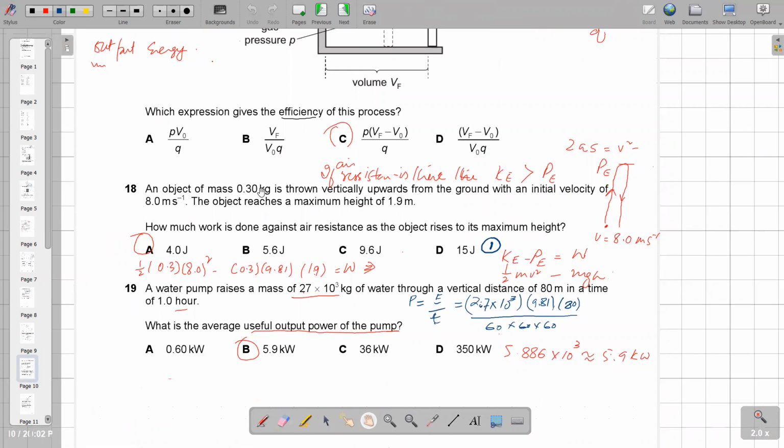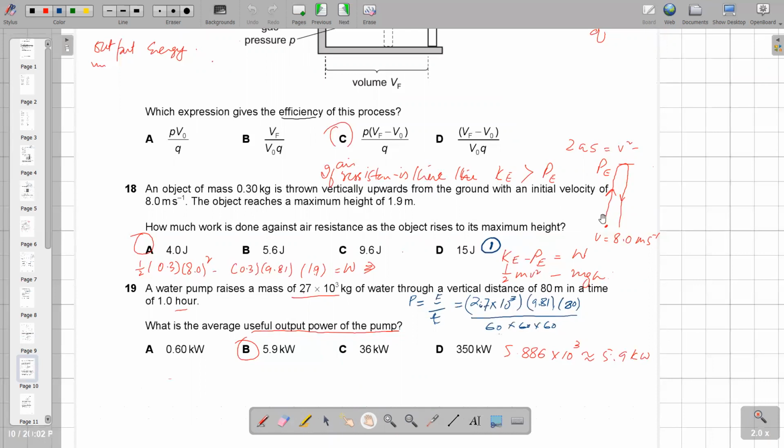Question number 18. An object of mass 0.3 kilogram is thrown vertically upward from the ground with an initial velocity of 8 meter per second. The object reaches a maximum height of 1.9 meter. How much work is done against air resistance as the object rises to its maximum height? It goes to the top, and we have some energy loss.